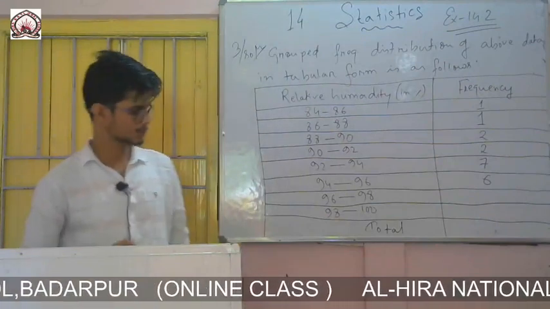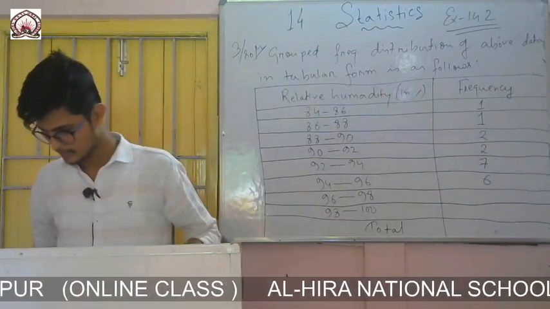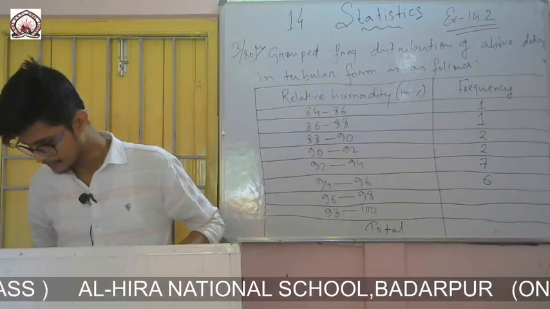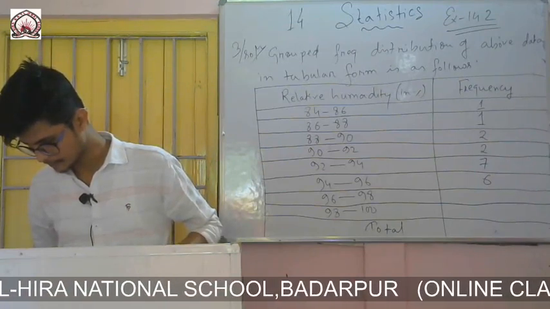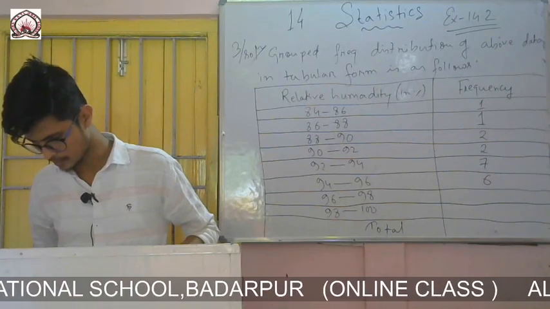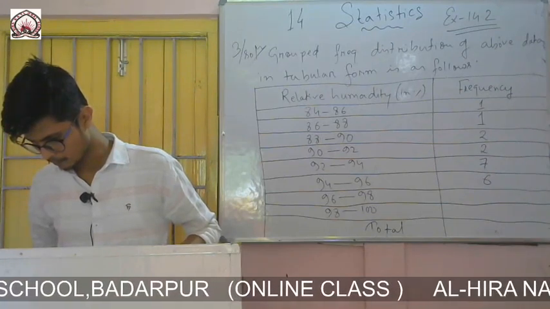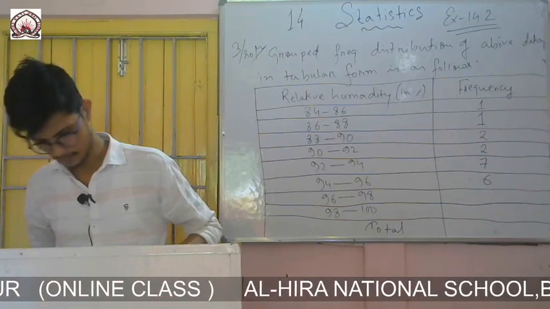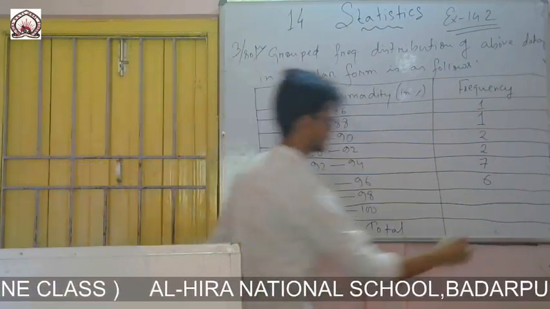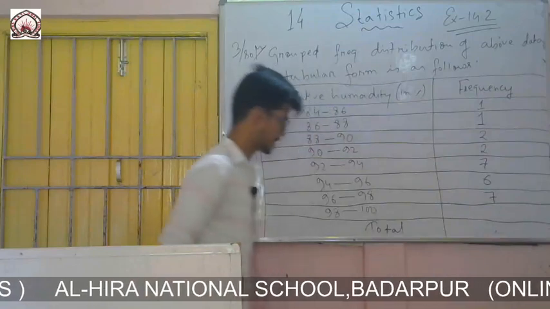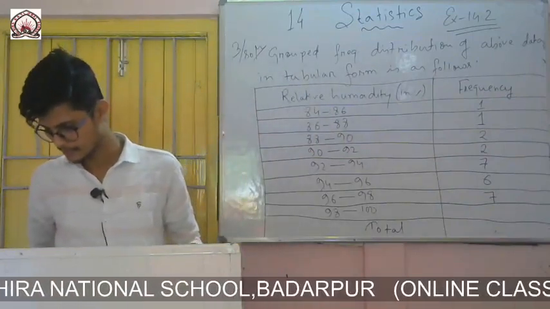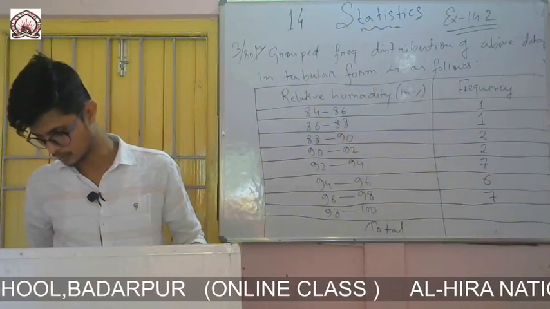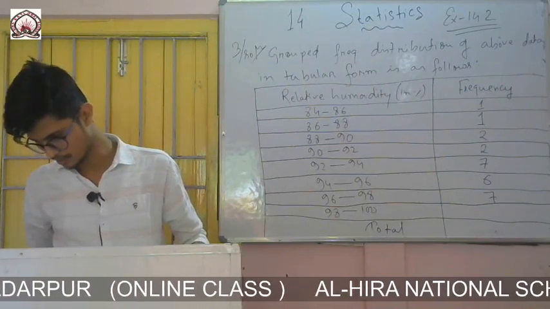Then 96 to 98: 1, 2, 3, 4, 5, 6, 7, yes, 7. Then 98 to 100, 98.1 is also there: 1, 2, 3, 4.